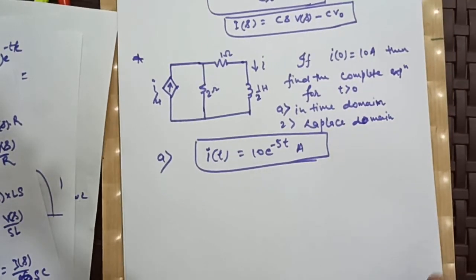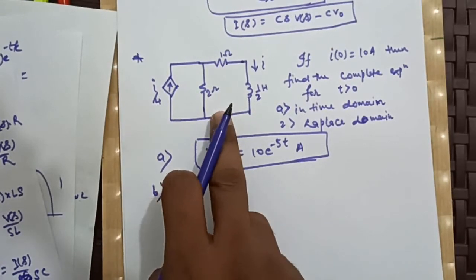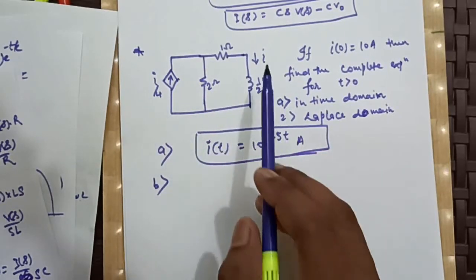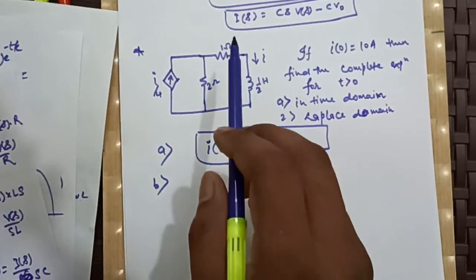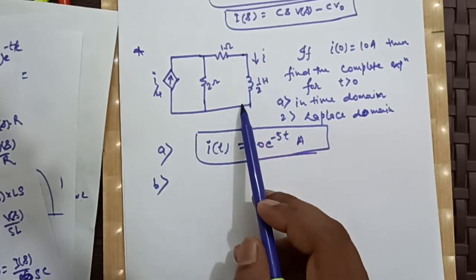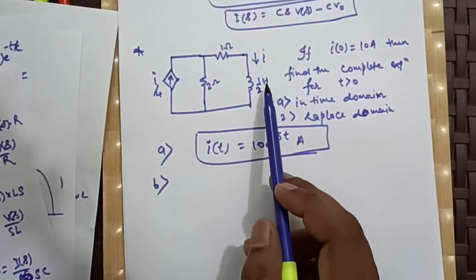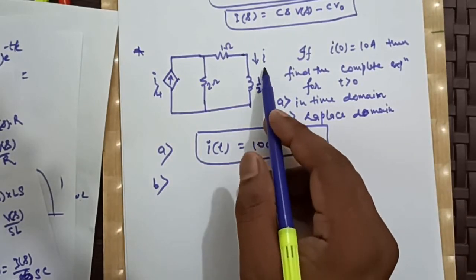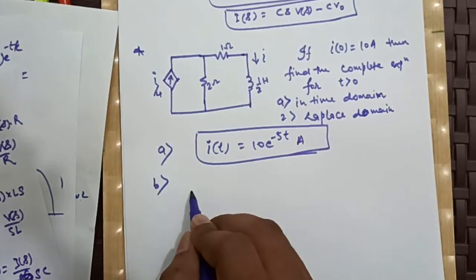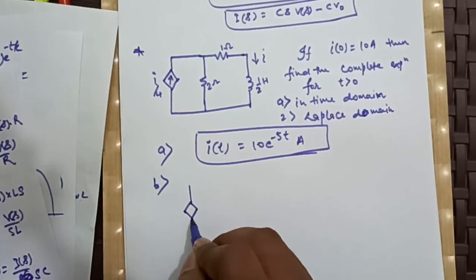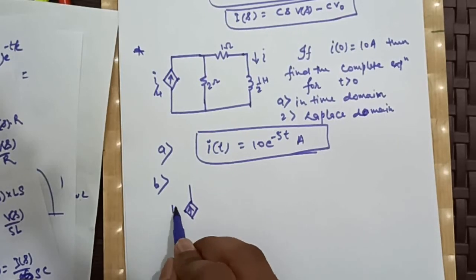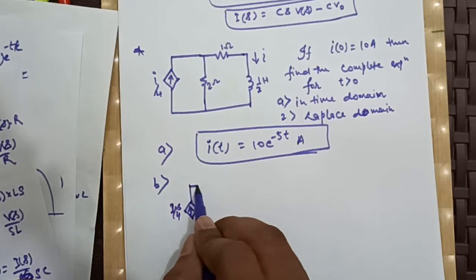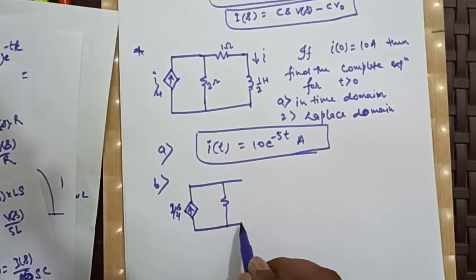Now to use the Laplace transformation to solve this circuit, what we have to do? We have to do the Laplace transform of this circuit. Now see, as we have seen just a few minutes back, how to represent an inductor with initial current in the Laplace domain, we will replace that inductor by that equivalent circuit. This will be what? Is by 4. This will be nothing but simply 2.